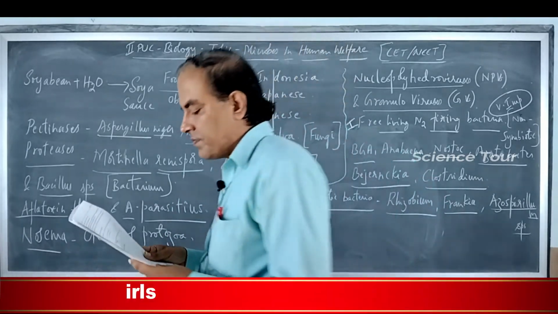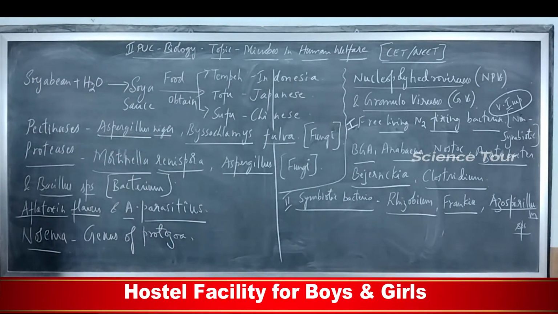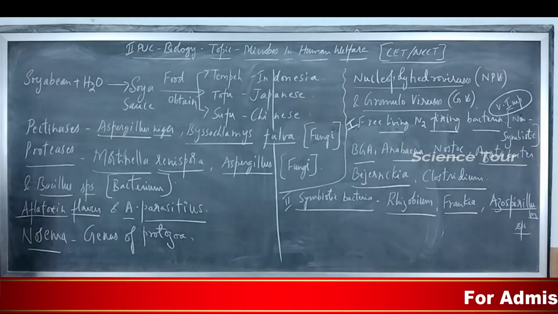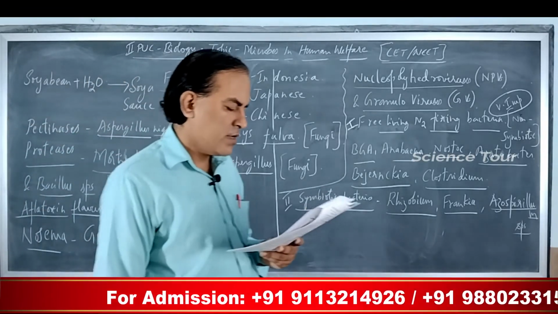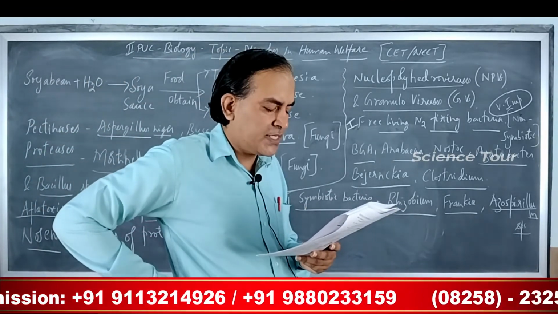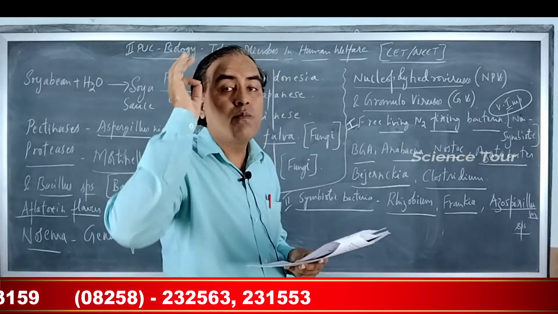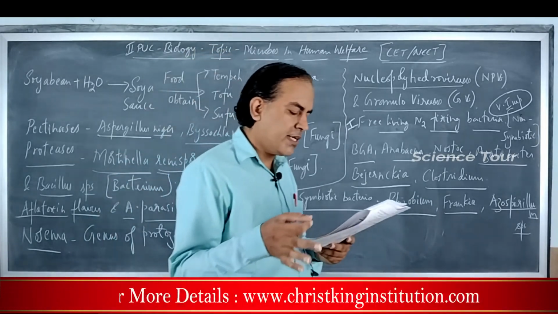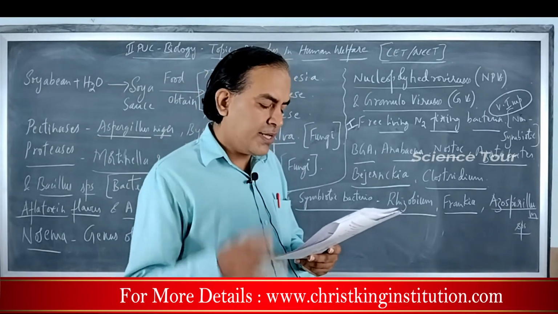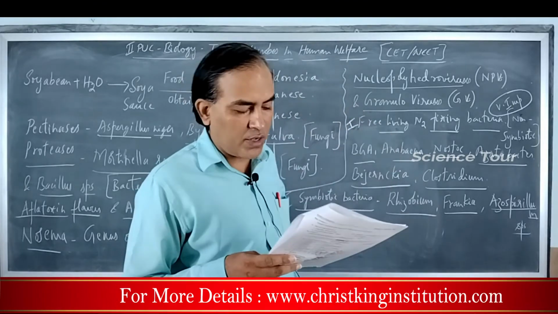Question number 32. Consider the following 4 statements A to D related to organic farming and select the correct option stating which ones are true, capital T, and which ones are false, capital F. Statement A: produces food crops rich in lipids, vitamins and iron. That is not correct. Organic farming produces crops rich in proteins. So that is false. Uses biofertilizers which increases the soil fertility. That is true. There is more use of chemical fertilizers and pesticides. That is wrong. False.